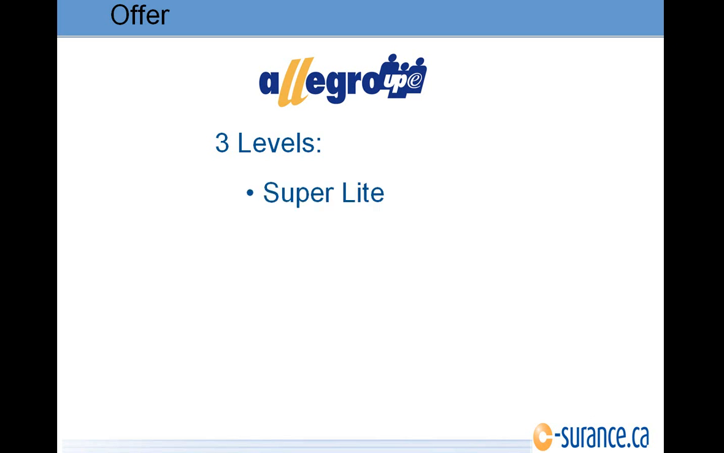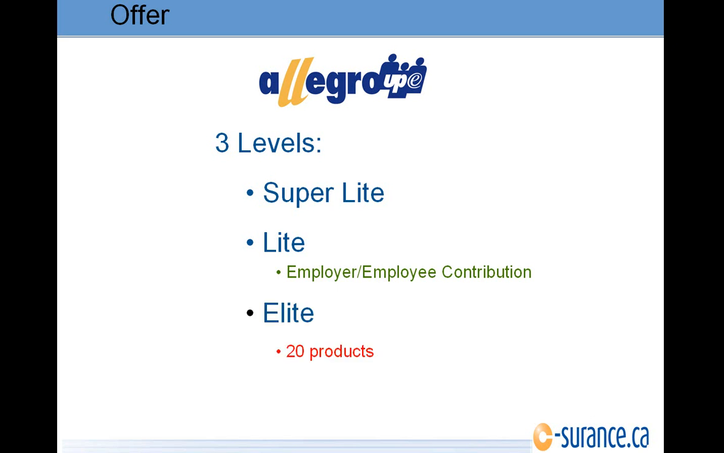Three levels of power are available to Allegroupe users. The Superlight, which will include all the basic information required, allowing you to manage the employees, the employers, the list of contracts, the divisions, the classes, and all that information that needs to be kept within your database. So the Superlight will allow you to manage all of that information.